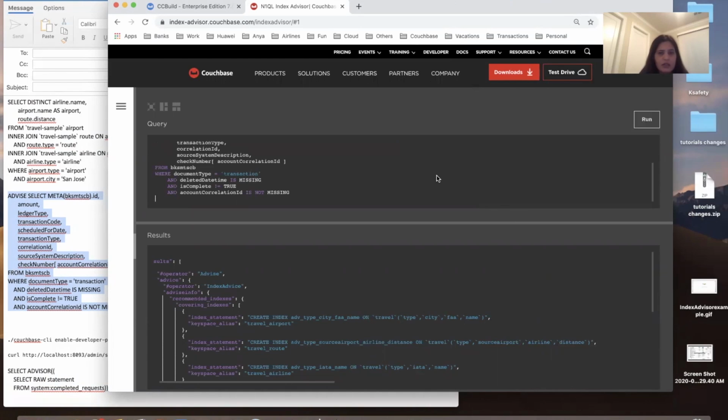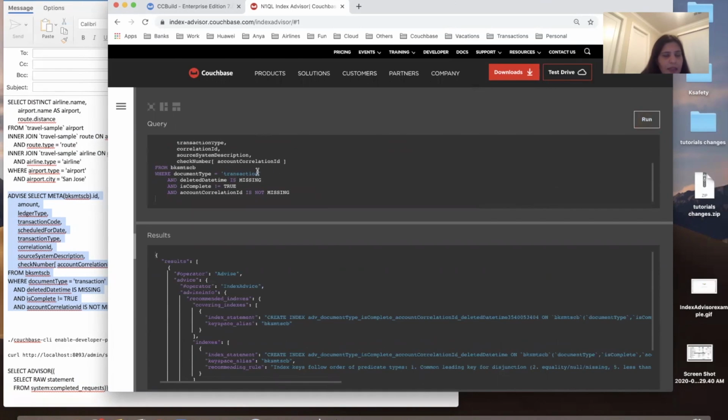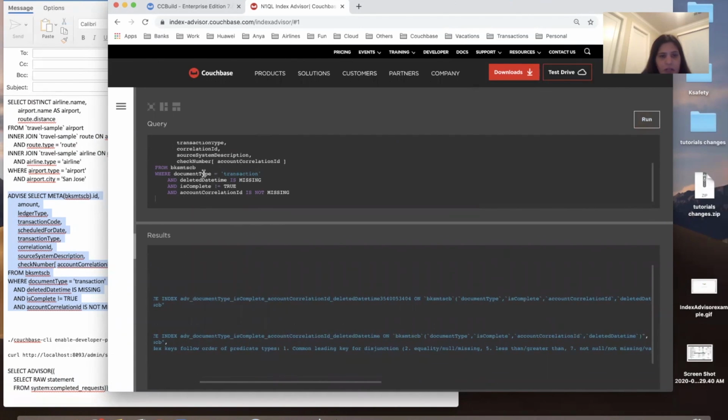We can take another one here and run it. This has advice in front of it, followed by the query. You run it. You see that there are 4 predicates. The first is document type, which is on equality, then inequality, and then is not missing and is missing. So for the non-covering index, it will be only on document type, since equality is complete, not equality, inequality, and then is not missing, is missing.